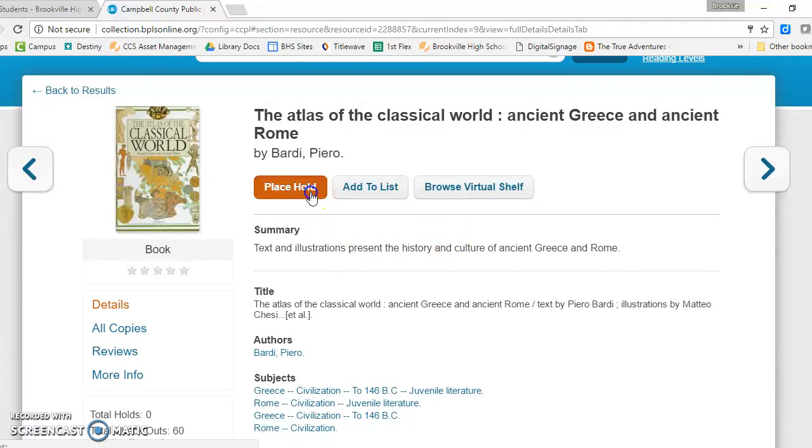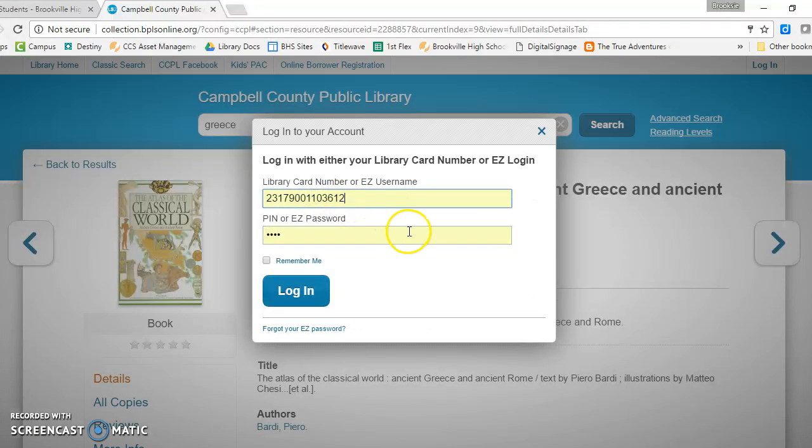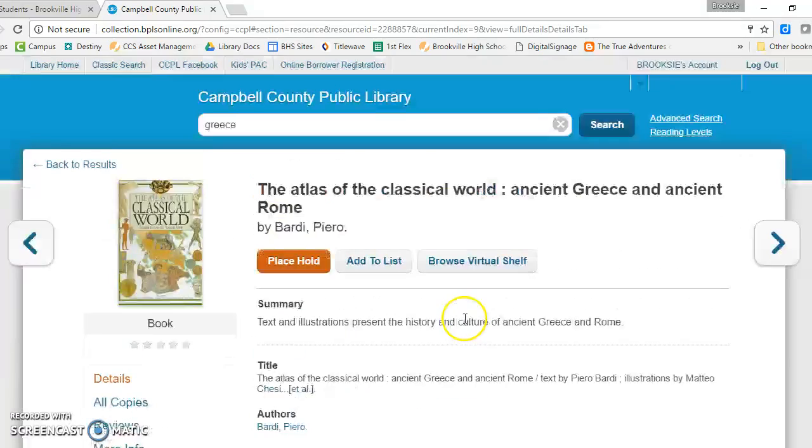So I can go ahead and click place a hold right here. And when I do that, it's going to bring up a place where I need to put in my library card. And guys, you do have to have a library card to get these resources. Really easy to get one. Just take a parent and a photo ID over to the Timbrook Library on Leesville and you got it. Your library card will have its own PIN number and you can click login.